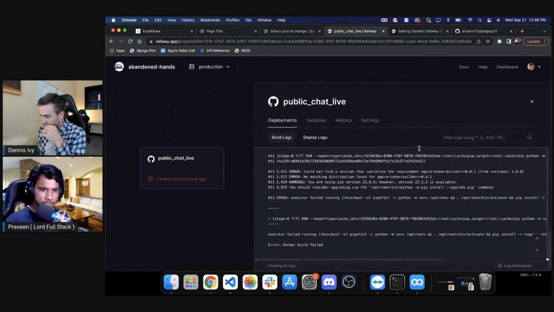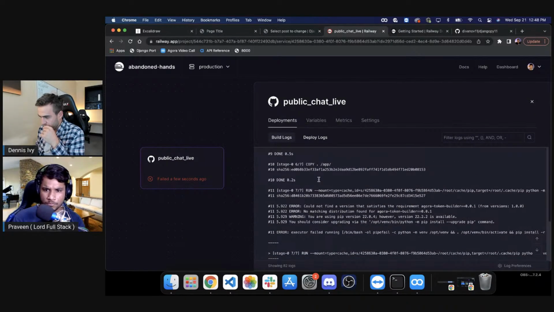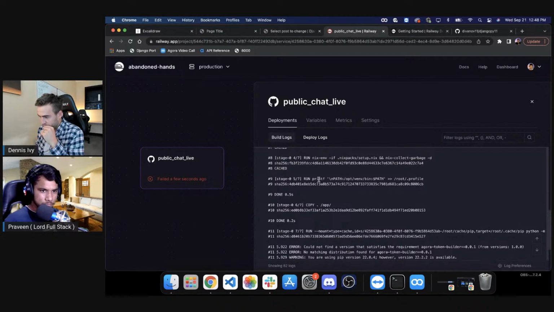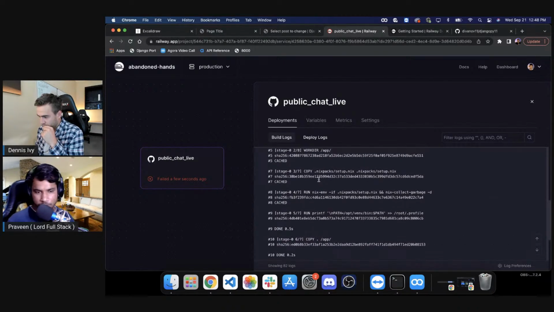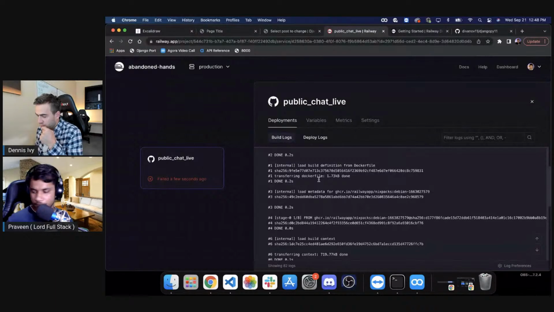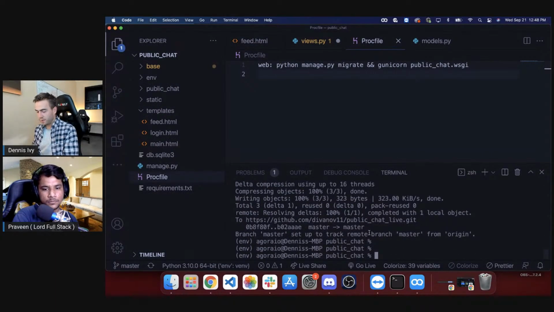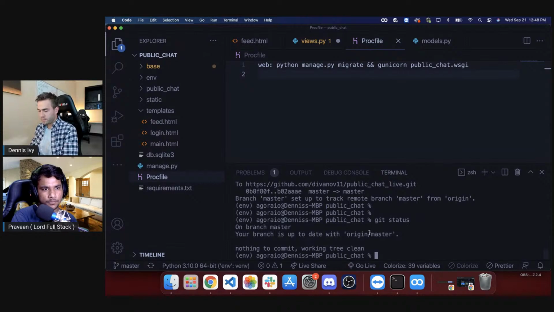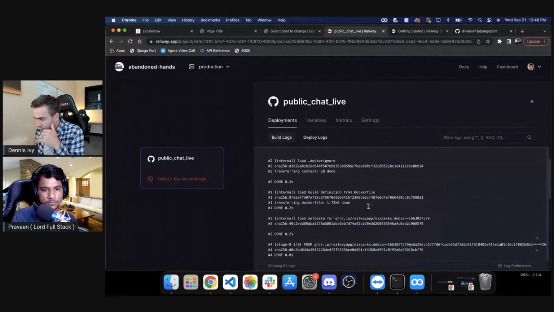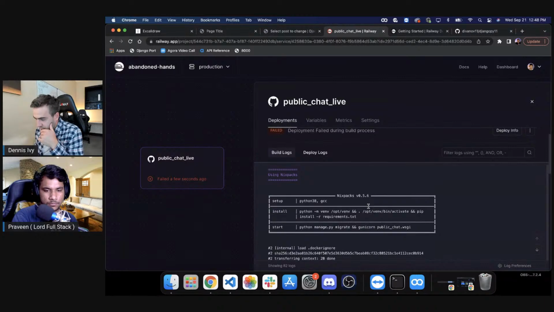Okay, why is this one failing? Did you push the changes? I did, yeah. Okay, here, let's just try git status real quick. Yeah, so it's all pushed. I'm just trying to read an error, but I'll probably stop here if it's using Nixpacks install.